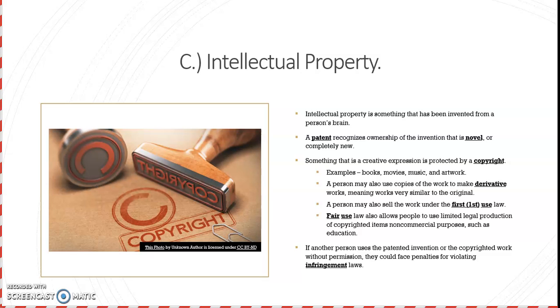If another person uses the patented invention or the copyrighted work without permission, they could face penalties for violating infringement laws. That's why I keep that, as you see in this picture here, this photo by unknown author is licensed under CC BY-ND. That means I'm allowed to use that for educational purposes.